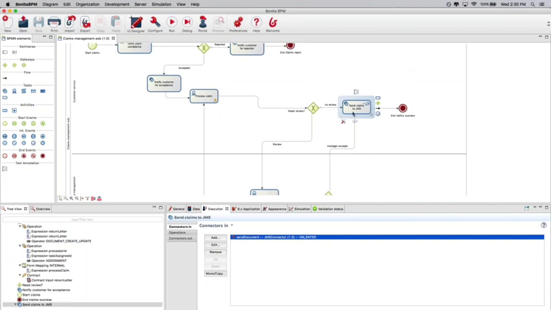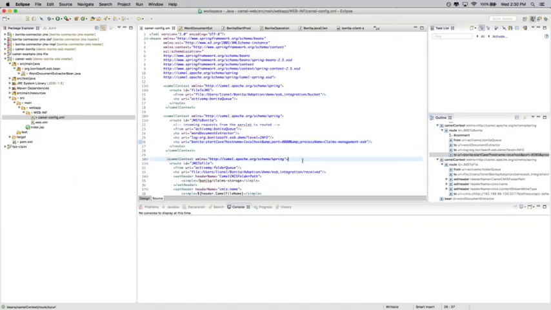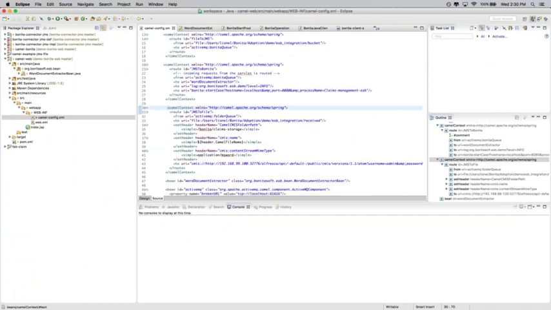So now, when we push the document back to the JMS queue at the end of the process, we will have a last Camel route. So I'm back in the configuration of my Camel route, and that third Camel route will pick up the document from the folder queue.